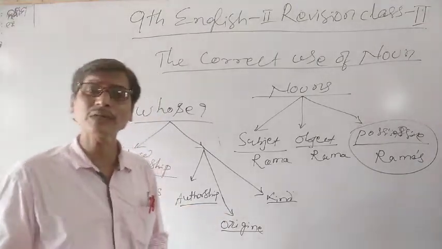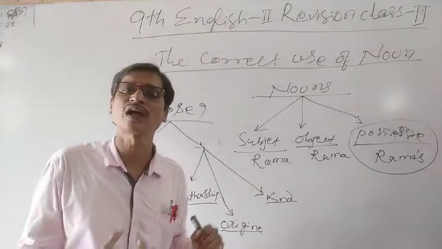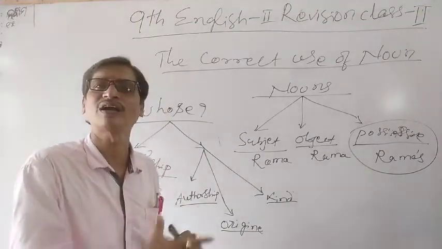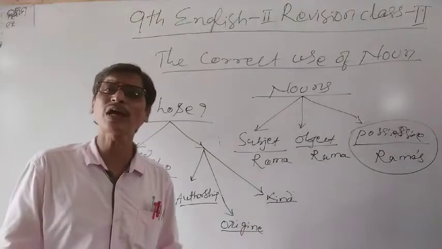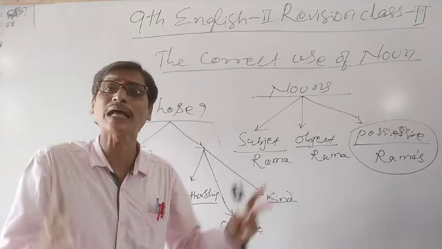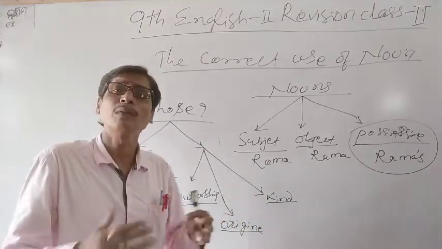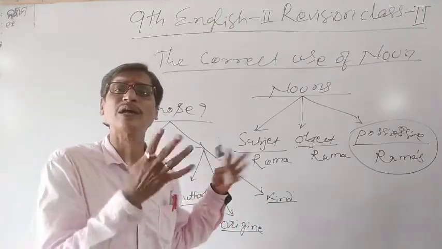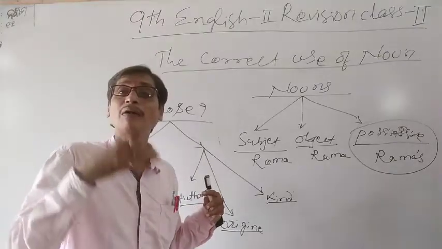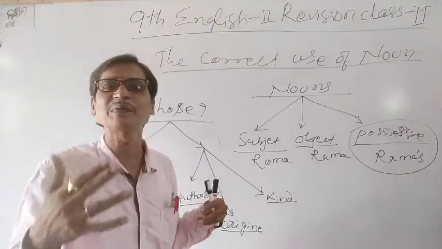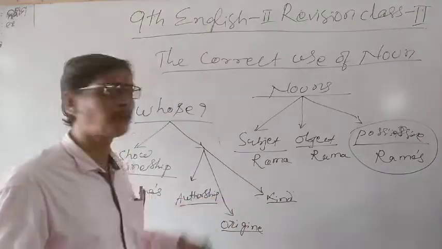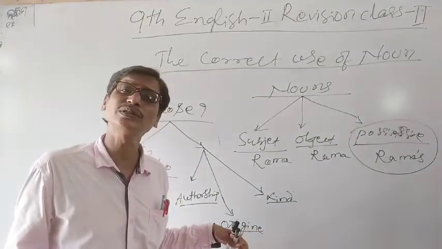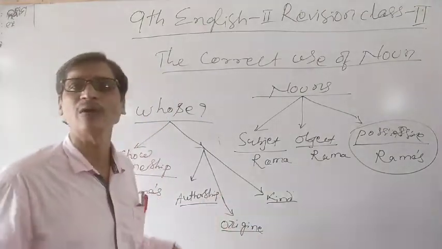Similarly, when we talk about the origin, we say a court's order. The origin of this order is the court. Court's order. Understand? Similarly, when we talk about the kind or type, for example, as I have already told you, mother's love. We get love from different people, brother loves me, everyone loves us. But how a mother loves a child is completely different. That is mother's love. So while expressing the kind, the authorship and the origin, we use possessives for the nouns.